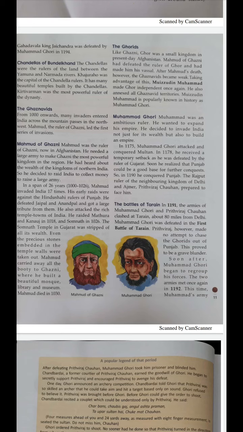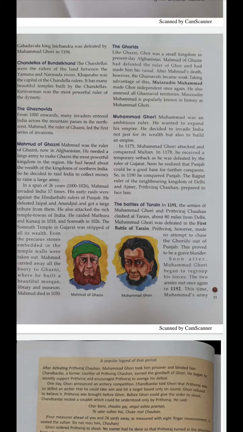He had heard that there was a lot of wealth in North India. So he thought, why could I not go into India and raid India so that I could bring huge wealth from North India, and raise my army, and maintain my army, and make it stronger.